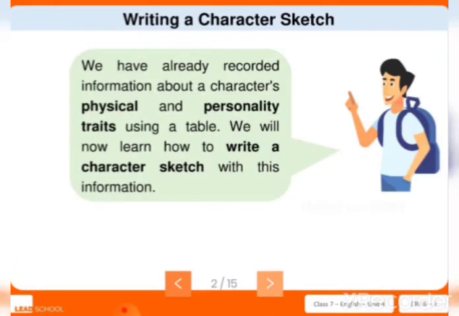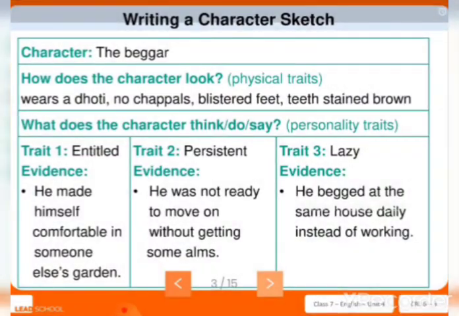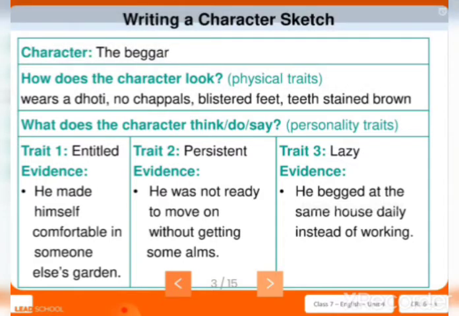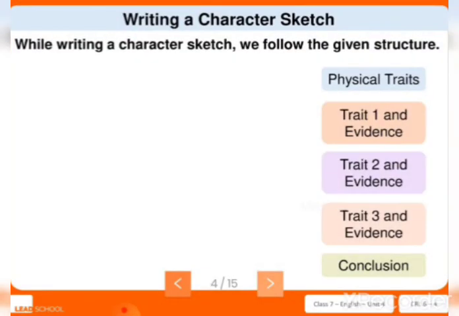Okay, so here we have already recorded information about the character's physical and personality traits using a table. Now we will learn how to write a character sketch with that information. Here is the table given for you. With this we'll write a character sketch.